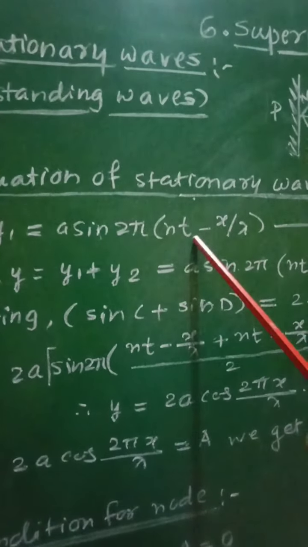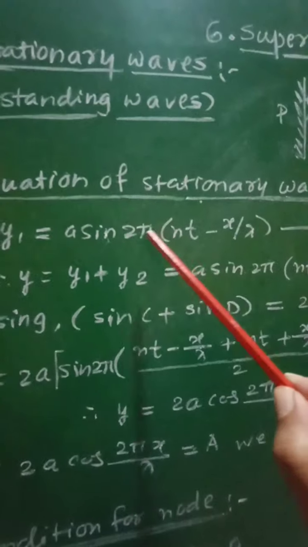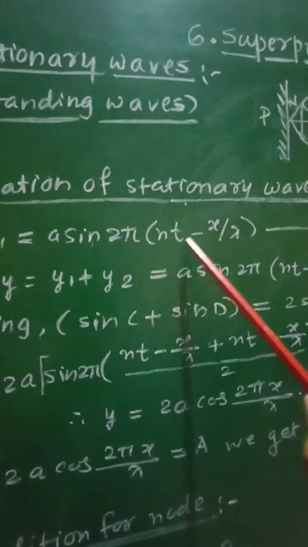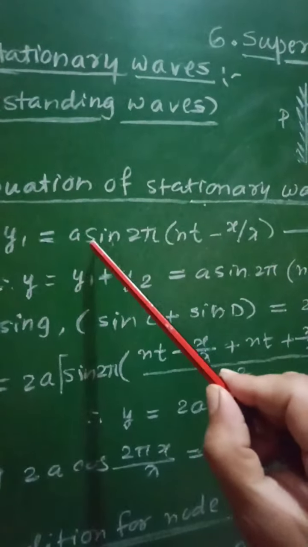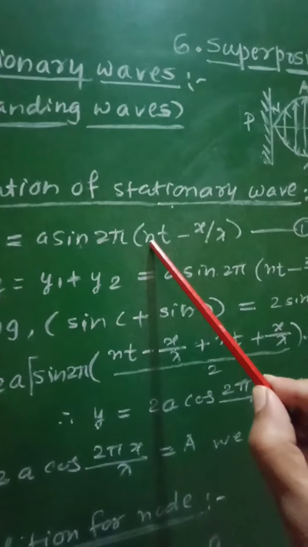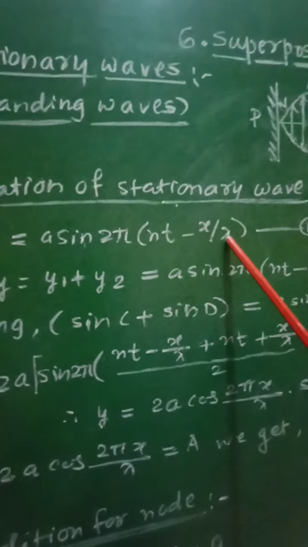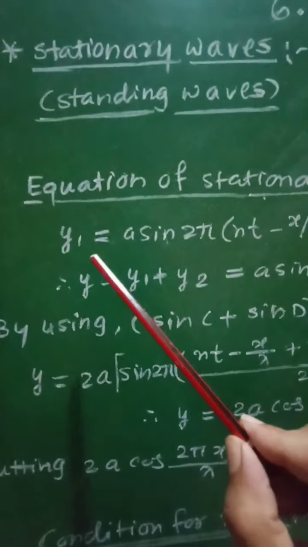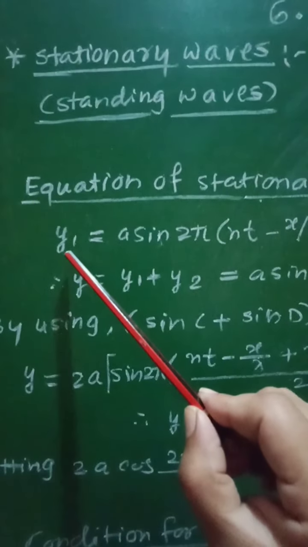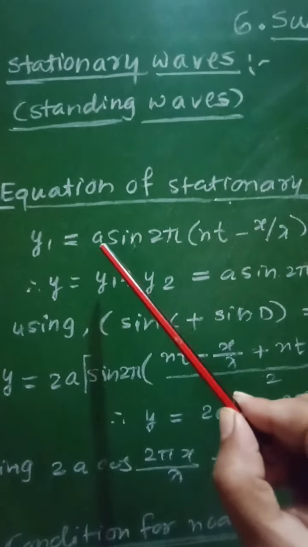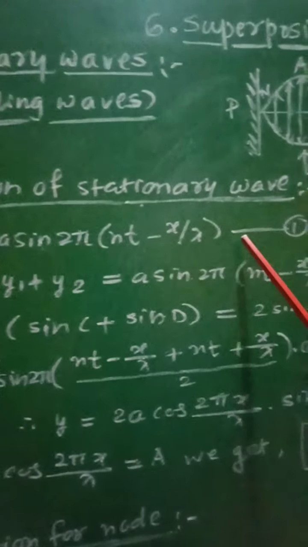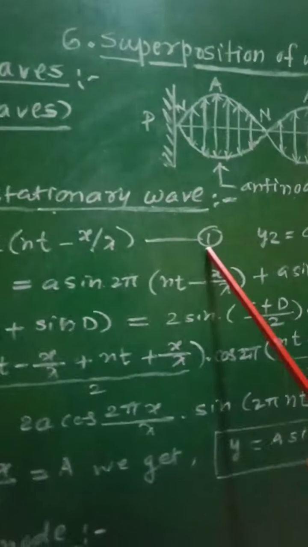But t upon capital T means n, and therefore it is written as y equal to a sin 2 pi (nt minus x by lambda), where a represents the amplitude of the wave, n is the frequency, and lambda is the wavelength. If that wave is traveling along the positive direction of the x-axis, then its displacement y1 will be equal to a sin 2 pi (nt minus x by lambda). Let it be equation number 1.